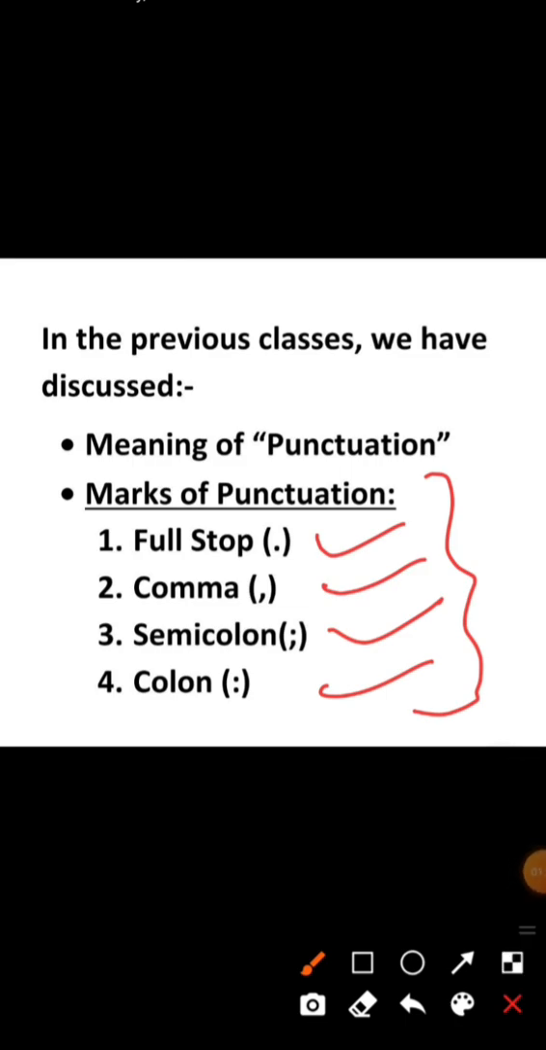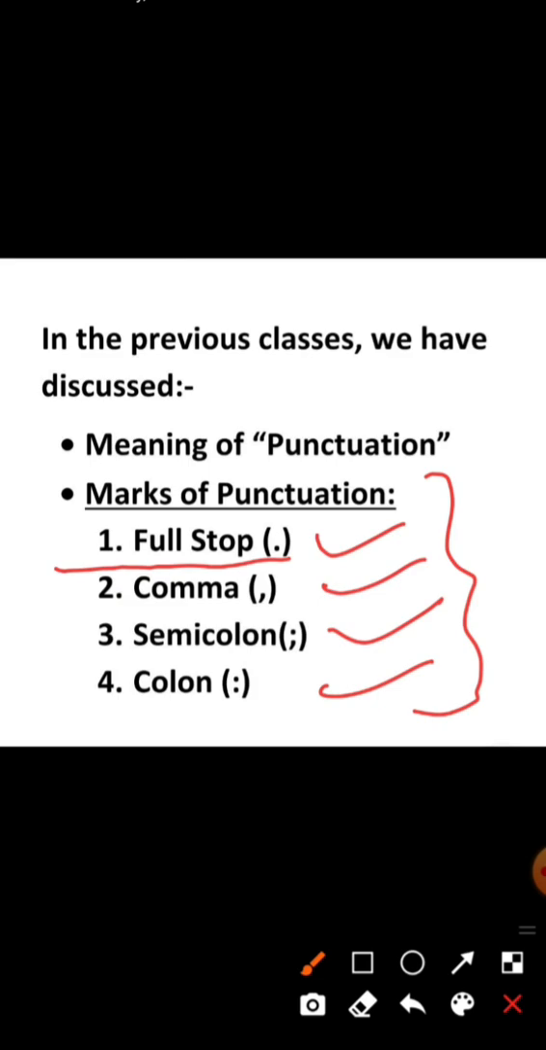Dear students, in the previous class I told you where we use the full stop. We generally use full stop at the end of assertive and imperative sentences. And I have also told you that we use full stop for abbreviation. Abbreviation means short form. So students, I hope you all understood where we use full stop.